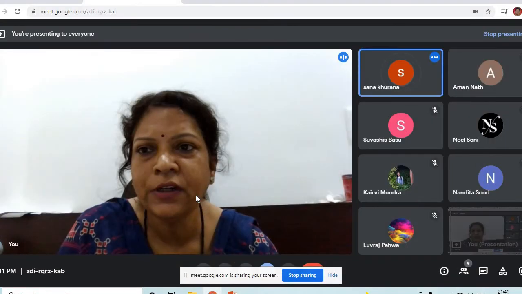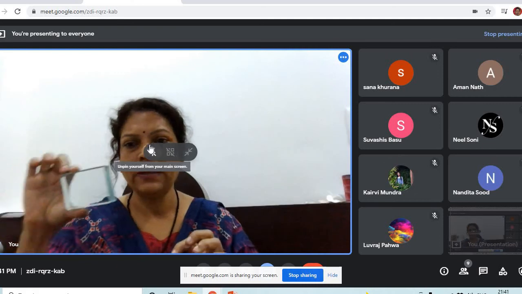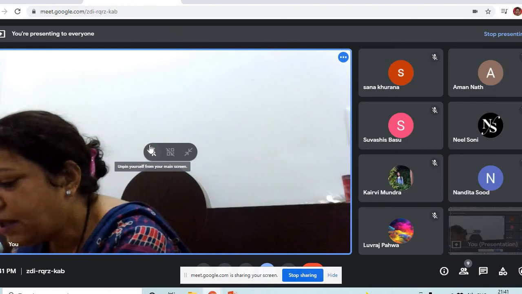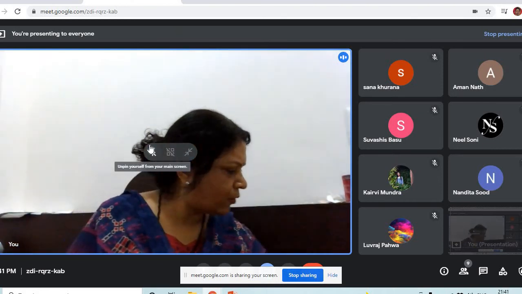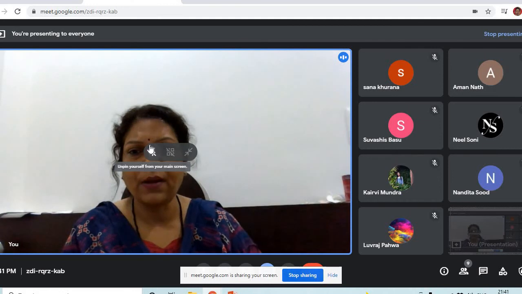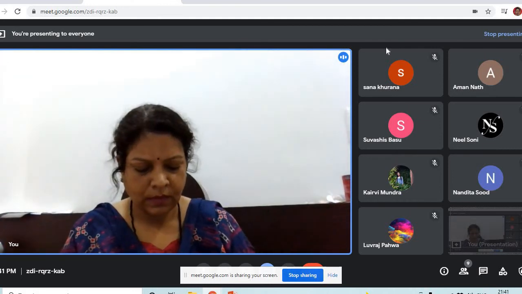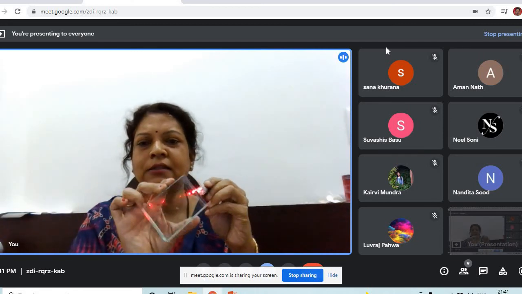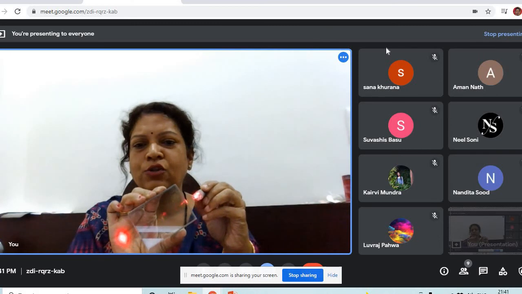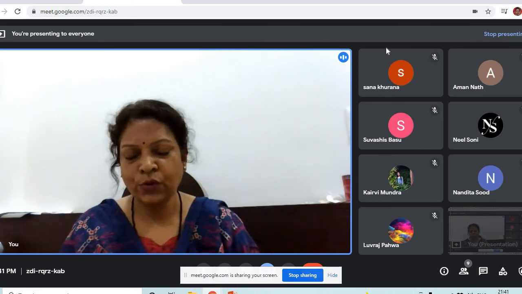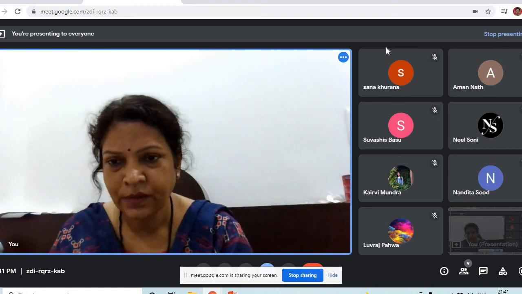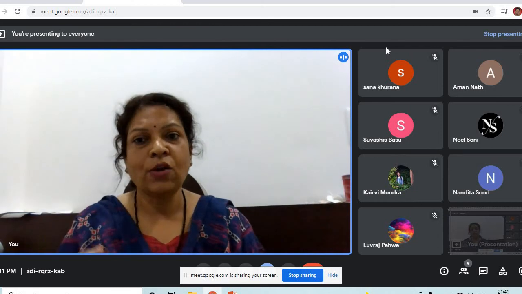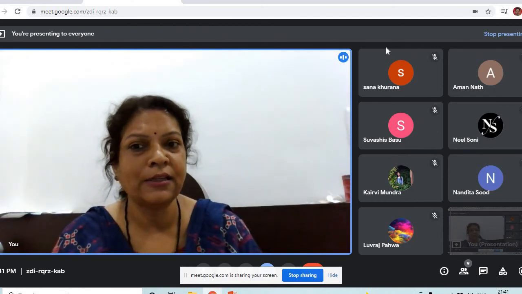Yes. I have done this experiment specifically for you. This is a glass slab, and I have used one laser pen also and I have sprinkled a powder. This is a laser light. And this is a glass slab. So I have used it to show the bending of light. Did you observe the refraction of light through a glass slab? Yes, ma'am. And this happens due to change in medium, due to change in the optical density of the medium, and due to change in the direction of light.